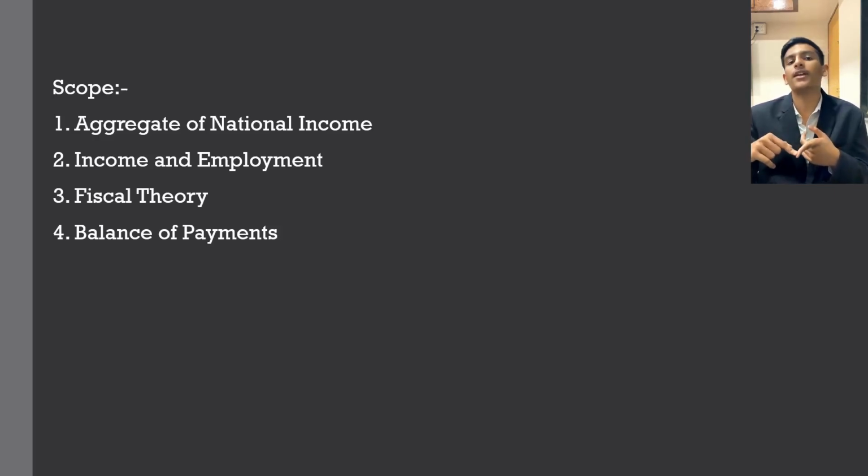Then fiscal theory. In short, fiscal theory means where the money should be utilized. We all have money with us, but where we utilize that money in a particular manner is to be determined by the expenditure sector or the administrative sector. To give us these slots, the budget is there. Every year a budget is released, and the budget allocates certain money to each and every sector of our economy. To properly divide that money, macroeconomics needs to be studied. Then balance of payment also comes in fiscal theory itself.